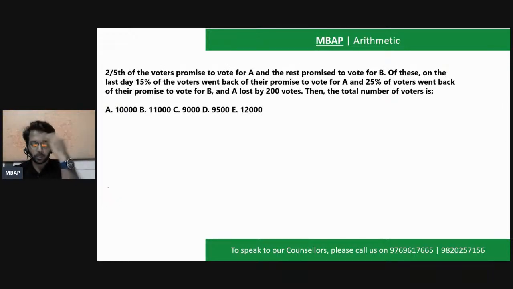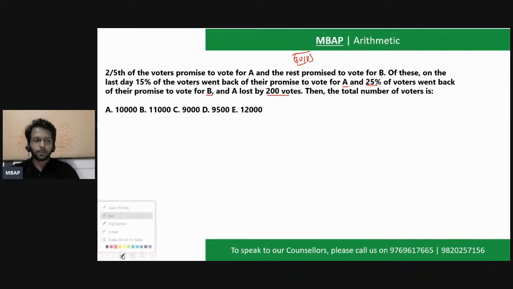Let's take the next question of the year 2018. The question which you can see on the screen is again a 2018 question of CAT. 2/5 of the voters promise to vote for A, and the rest 3/5 promise to vote for B. Out of these, on the last day, 15% of voters went back on their promise to vote for A, and 25% of voters went back on their promise to vote for B. A lost by 200 votes. The question is, find the total number of votes.